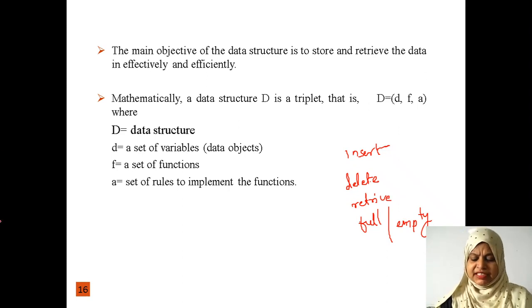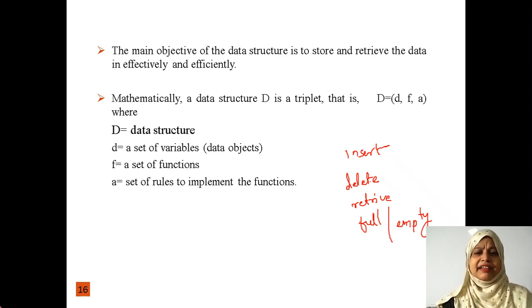So whenever we represent any data structure, we can perform various operations on it. Either we can insert data, retrieve information, delete an element, or check whether the data structure is full or empty. Why? Because a data structure is a collection of data, and if data is present, we can perform various types of operations on it.